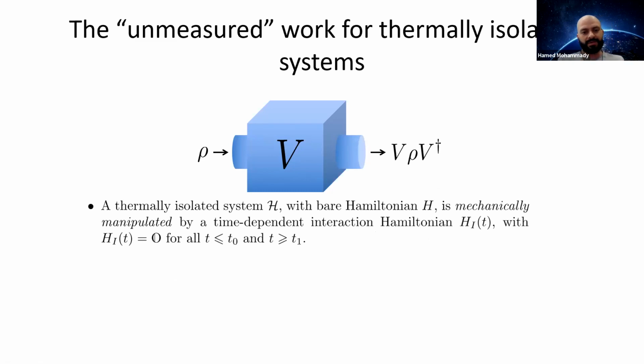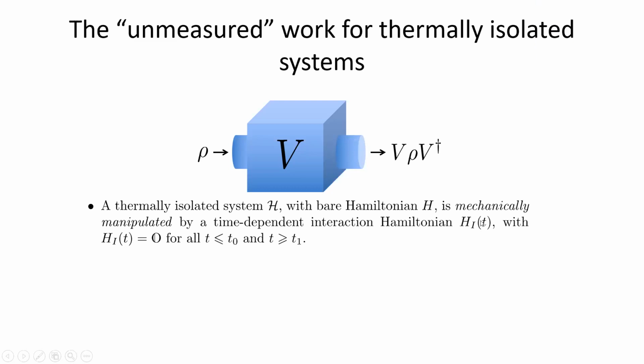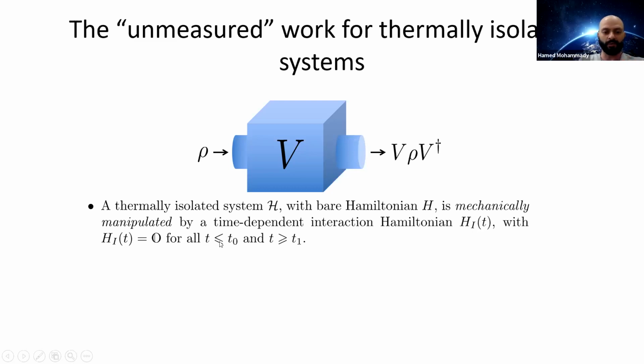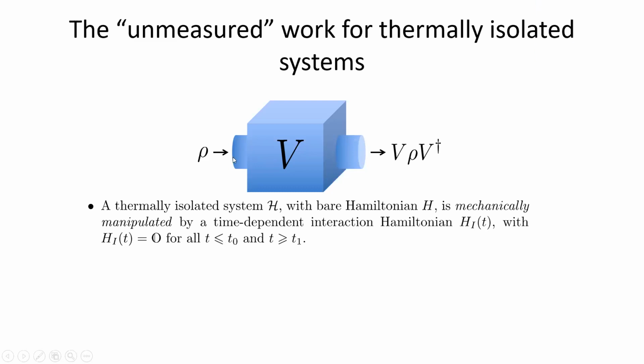This system, before and after it enters the device, has a constant bare Hamiltonian H, but inside it is mechanically manipulated by a time-dependent Hamiltonian, captured by this interaction term H_IT, which is non-vanishing only for times after the system enters the device. It vanishes before it enters the device and after it exits the device.